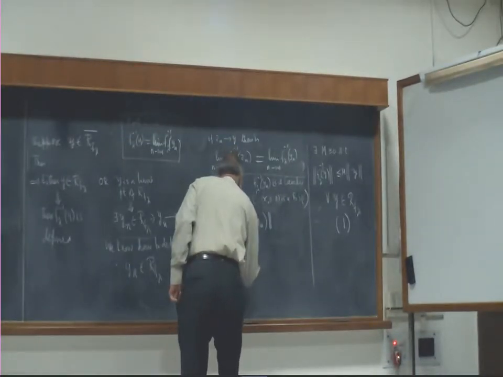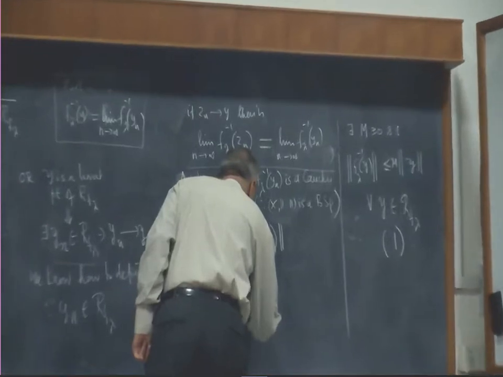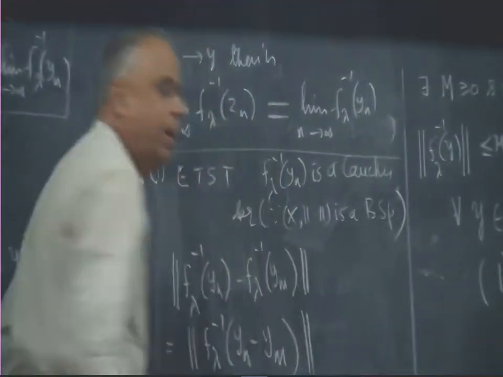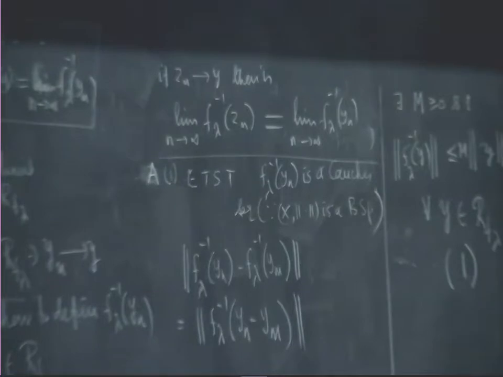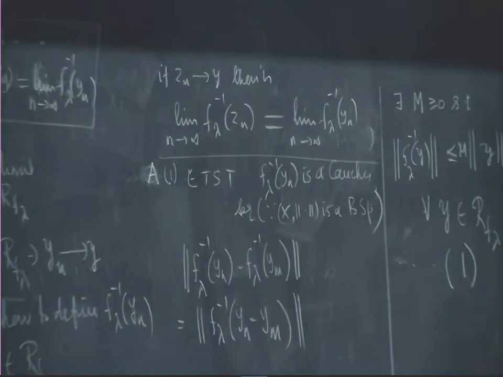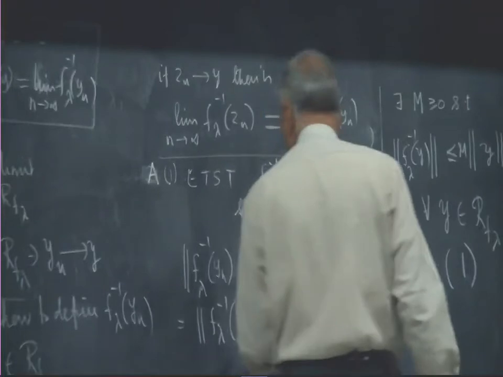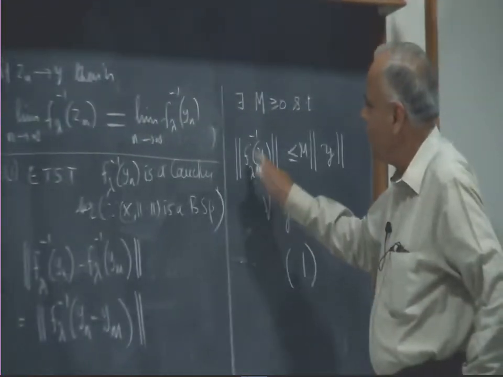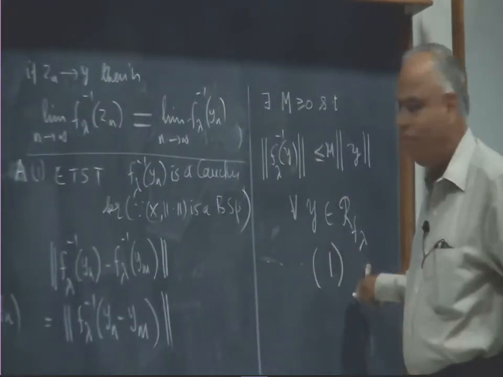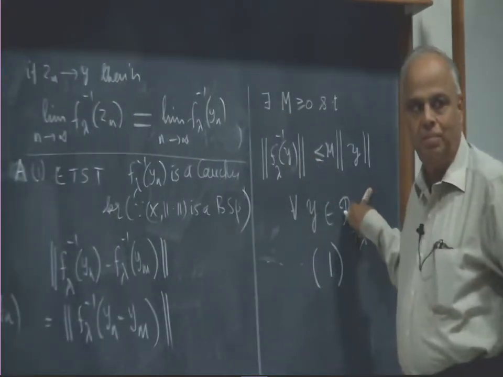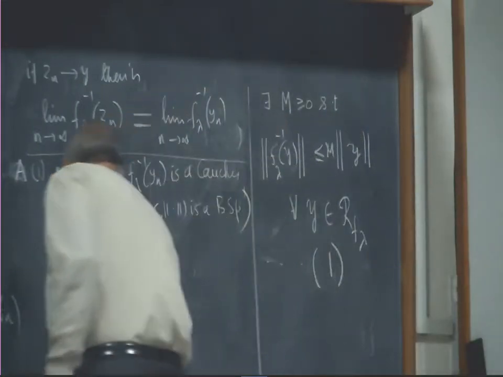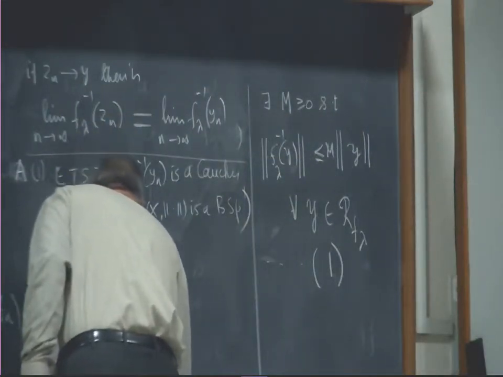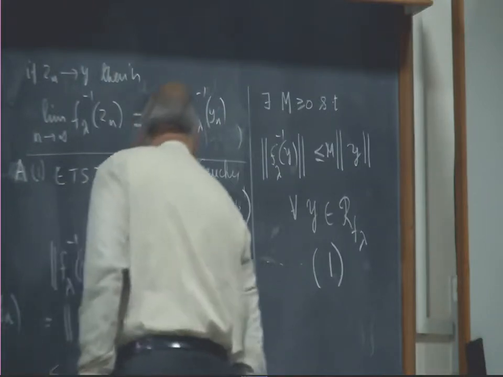So that is equal to f lambda inverse of yn minus ym. Yn is in the range, ym is in the range, which is a subspace, therefore yn minus ym will also be in the range. So this is f lambda inverse of a vector in the range of f lambda. But whenever you take f lambda inverse of a vector in the range of f lambda, the norm will be less than or equal to m times the norm of this. So this is less than or equal to m times the norm of yn minus ym.